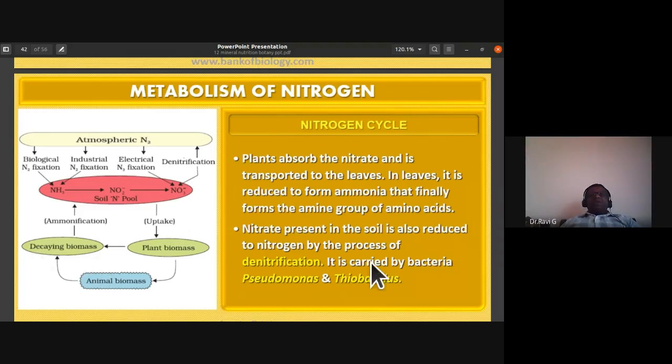Denitrification is brought about by bacteria like Pseudomonas and Thiobacillus. So Pseudomonas and Thiobacillus bring about this denitrification process wherein the nitrate is liberated as free nitrogen by the activity of these bacteria. Remember these two examples which they give for the NEET examination or for CET. Okay.